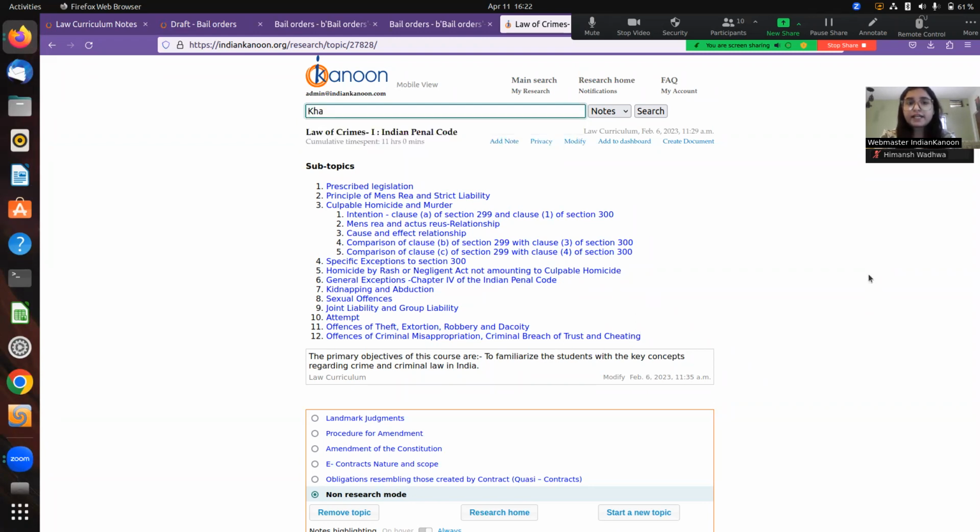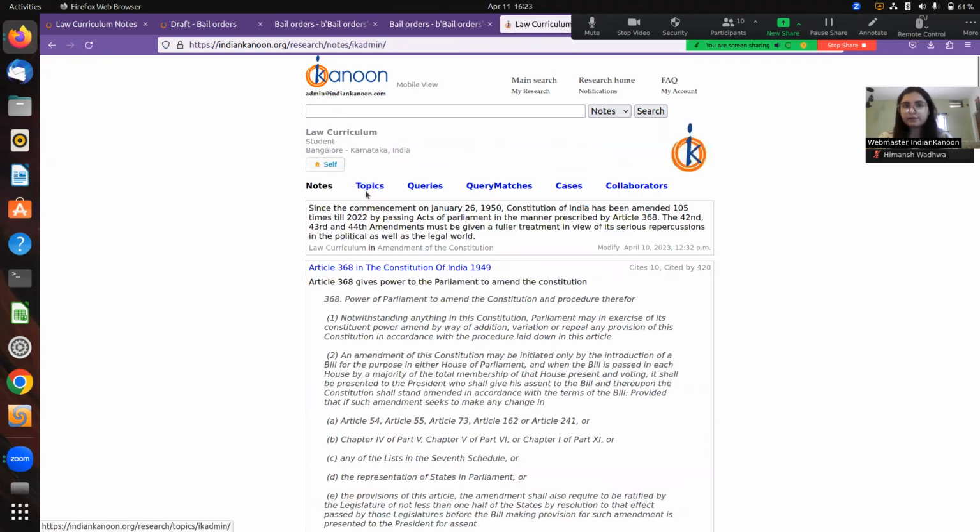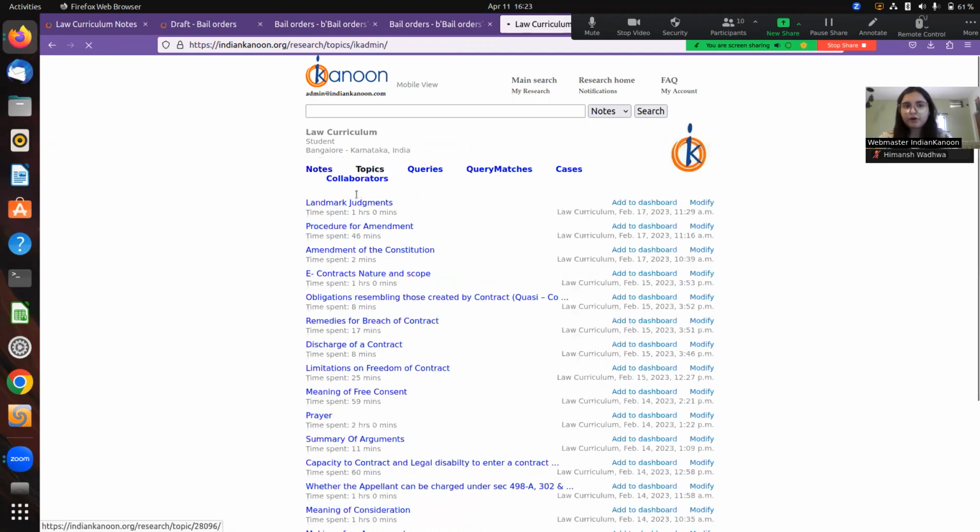So another feature that the virtual legal assistant provides you is to add people and make them collaborators. So for example, I am here searching for my colleague Khyati, and once I search her name, her profile opens up here. I can simply add her as collaborator. And once I've added her as my collaborator, I can share this research with them.